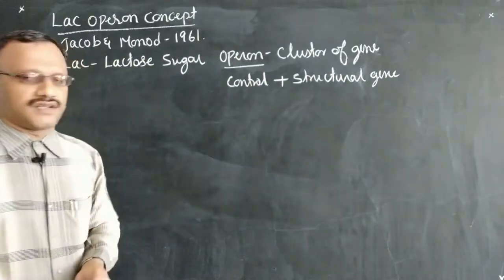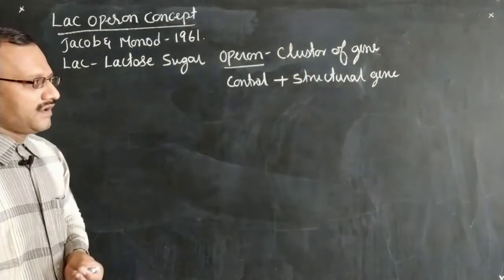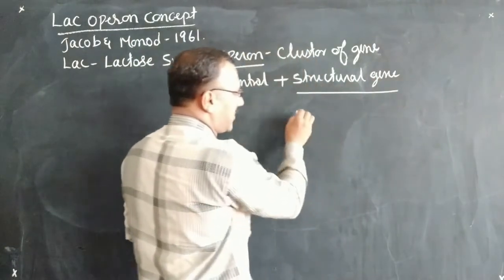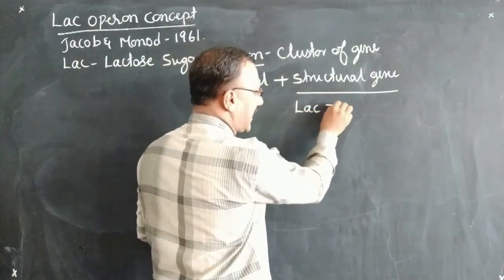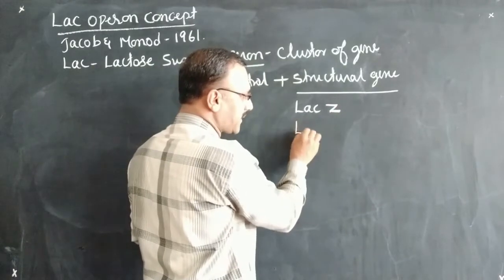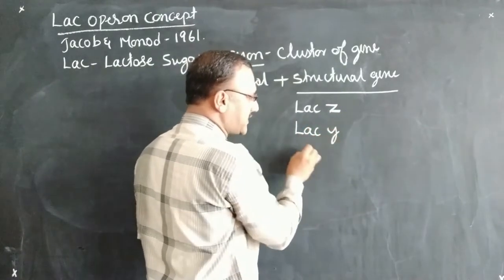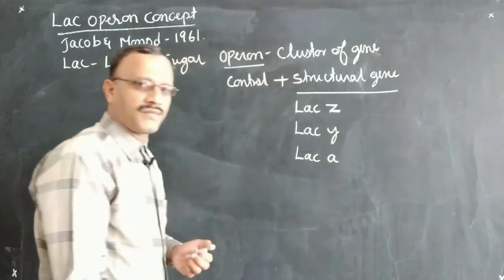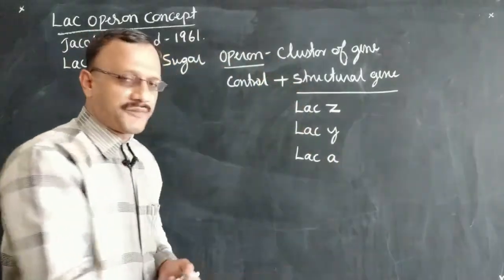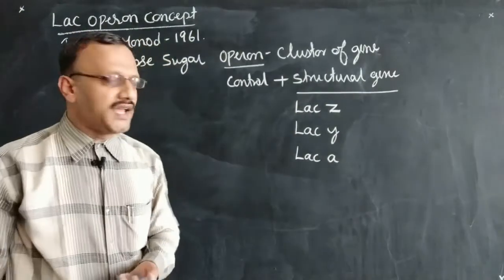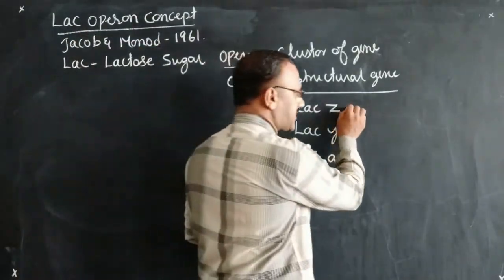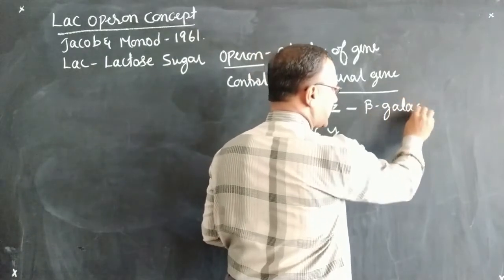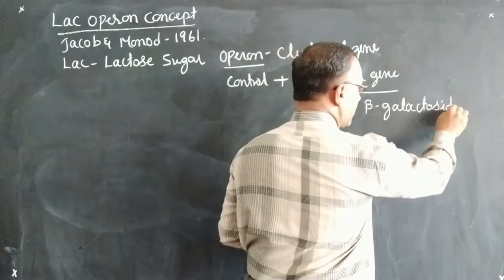So there are two sets of genes which are going to work here. One is the structural gene in the form of lac-Z gene, lac-Y gene, lac-A gene, which is responsible for the production of three different enzymes. That is, lac-Z gene will produce beta galactosidase enzyme.